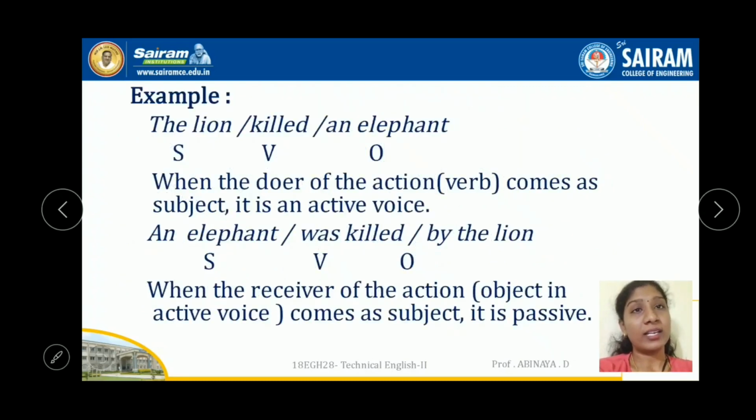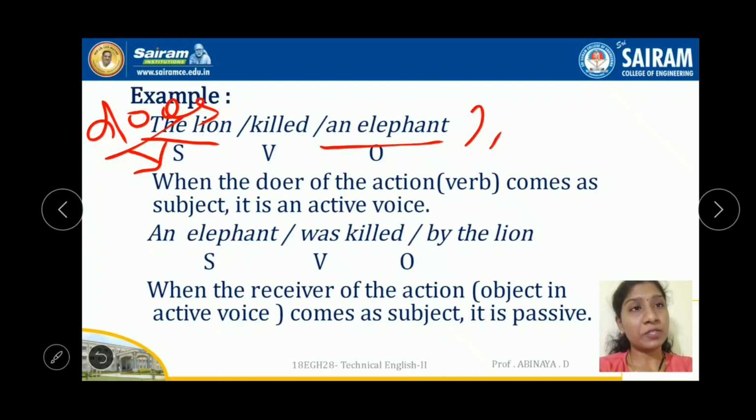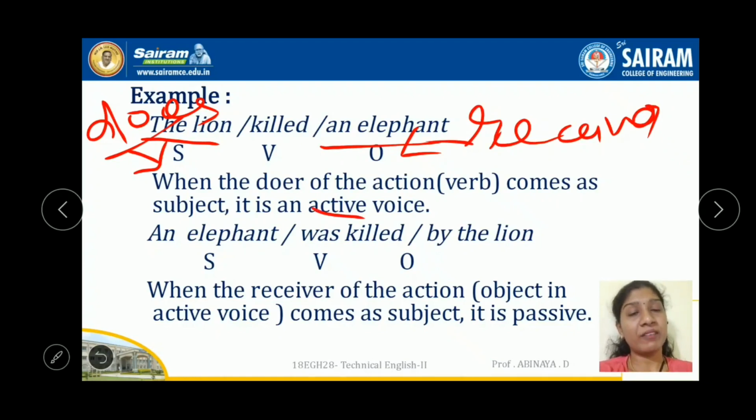Okay, let us see this example. The lion killed an elephant. So the lion, the one who did the action, the doer, comes in the subject place. Here the one who receives the action, the receiver, is in the object place, so it is an active sentence. If the doer of the action comes in the subject place and the receiver of the action comes in the object place, that is the active sentence.